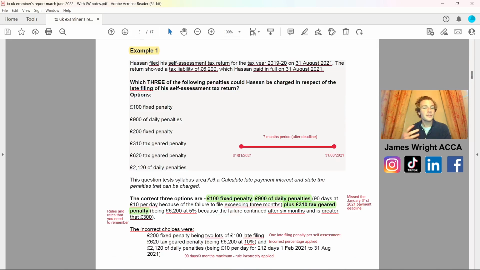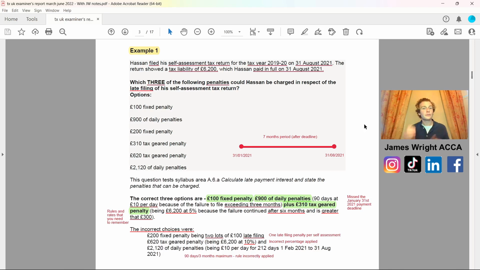So this is our first Section A example that you can see on the screen, and again we've got the correct answers indicated below, but it's just to highlight for you that if you're sat in the exam and you're going through a question that comes up like this, what should you be picking up on? Everything underlined are the key buzzwords, along with, you can see there in the requirement where it says which 3 of the following penalties, so we've got to select 3 of them, could Hassan be charged in respect of the late filing of his self-assessment tax return.